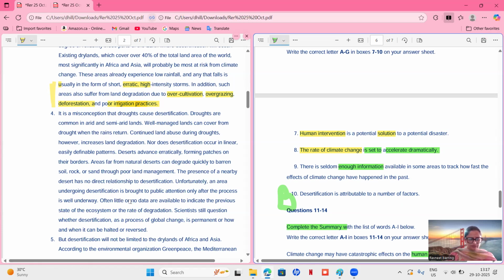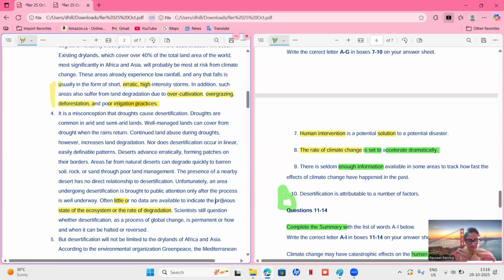Okay, data. Data means information. There is seldom enough information, means there is very little information. So they are saying little. Okay, so the synonym for this one, seldom enough information, means little information to indicate the previous state of the ecosystem or rate of degradation. There is seldom enough information about some areas to track how fast the effects of climate change have happened in the past.